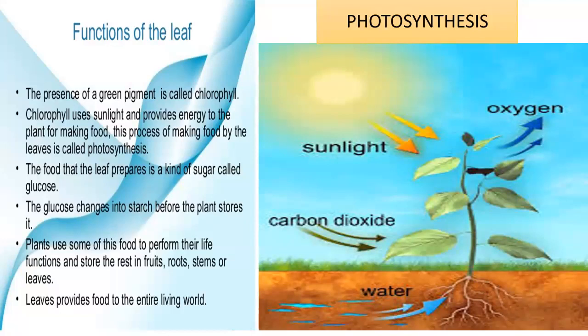So these all combine together, or we can say these are the raw material. Whenever they mix together, they form food in the form of glucose with the release of oxygen. And that food is stored on the surface of the leaves and oxygen is being released into the atmosphere through the stomata. Some of the prepared food is used by the plants for their natural activities, and the extra food is stored in different parts of the plant.